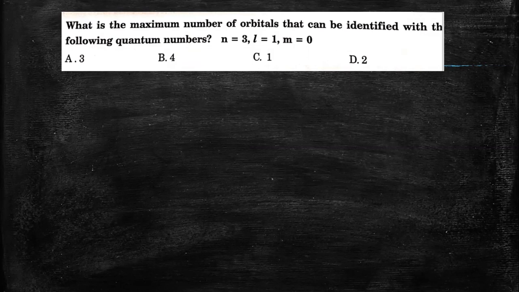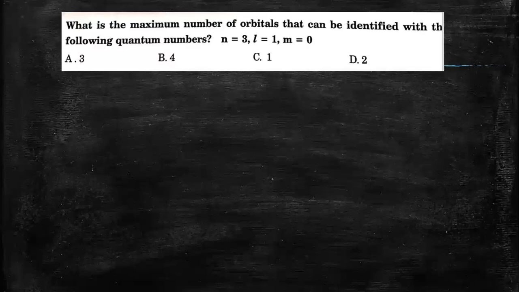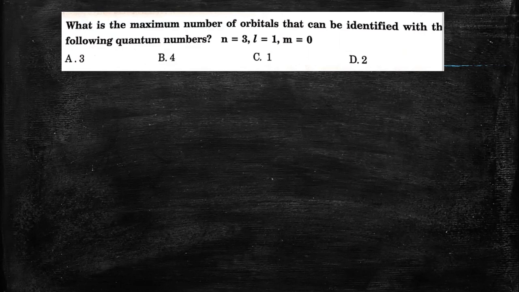Here you are given three different values of quantum numbers: the principal quantum number n, L, and m. We need to find how many orbitals have this same set of quantum numbers, whether there are two sets of orbitals which have the same quantum numbers or not. Let's take a look at it one by one. So n equal to 3 and L equal to 1 means 3p.